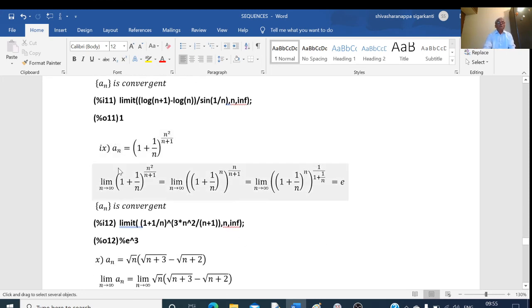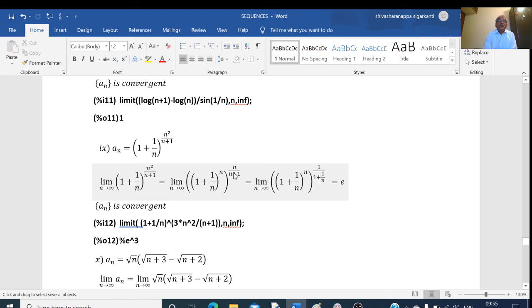Another example: the sequence 1 plus 1 by n to the power of n square divided by n plus 1. Here also I will try to write this as 1 plus 1 by n to the power of n, into something. Taking the limit as n tends to infinity, I take 1 plus 1 by n to the power n first, and the remaining power is n by n plus 1.